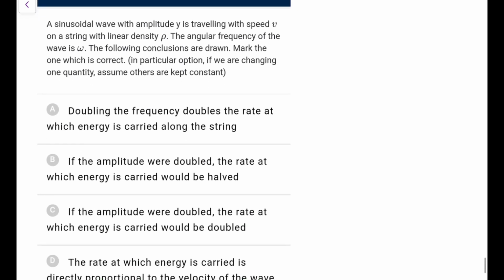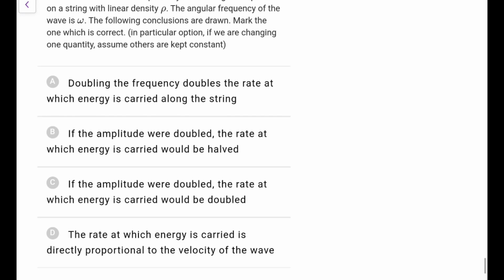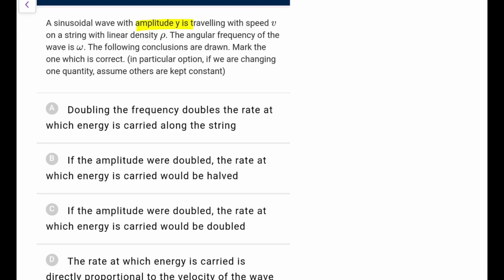Next one. A sine wave with amplitude y is traveling with speed v on a string with linear density rho. Angular frequency of the wave is omega. The following conclusions are drawn. Mark which one is correct. If we are changing one quantity, assume others are kept constant. Doubling the frequency doubles the rate at which energy is carried along the string. We know power depends upon omega square. So if we double it, it would be 4 times. So it is not going to be right.